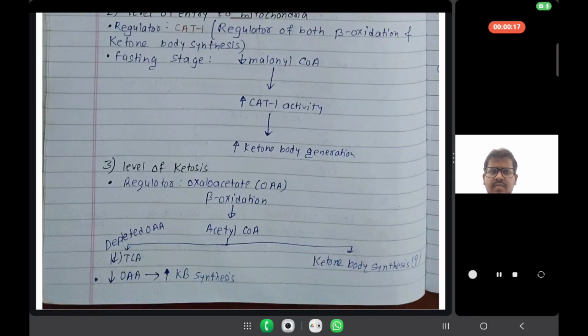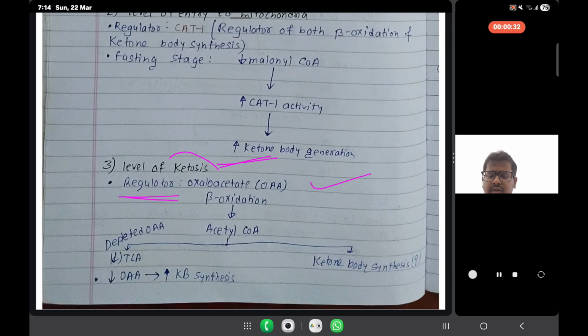As we were studying the ketone bodies, at the level of ketosis, our regulator is oxaloacetate.